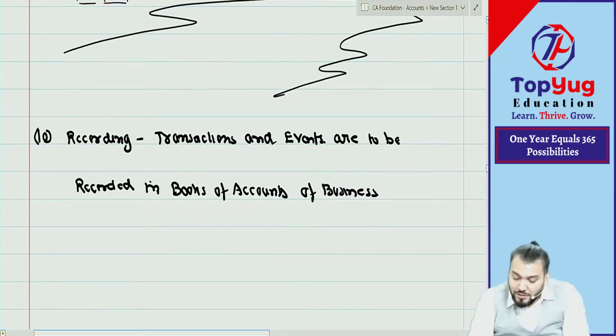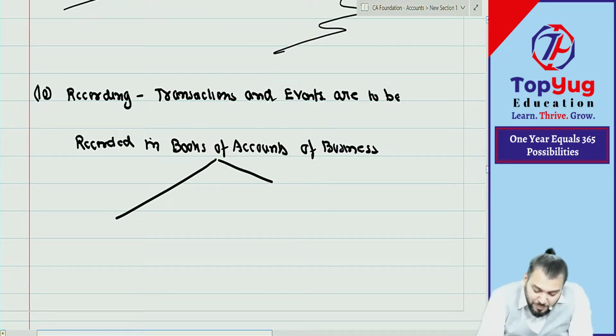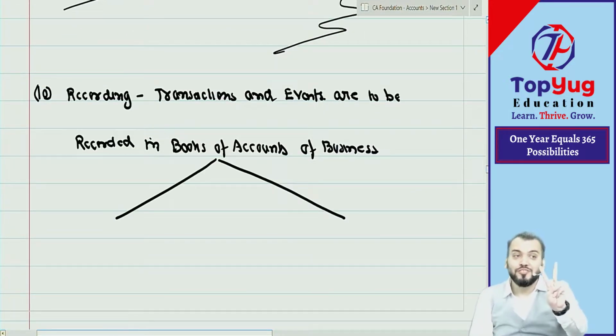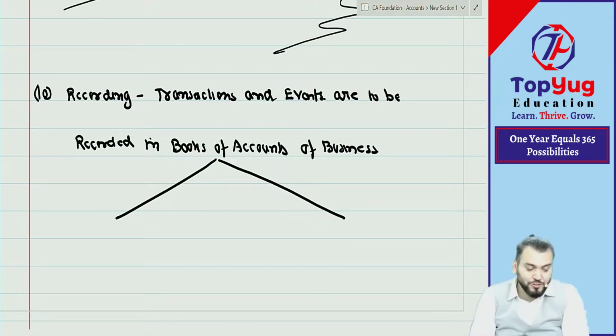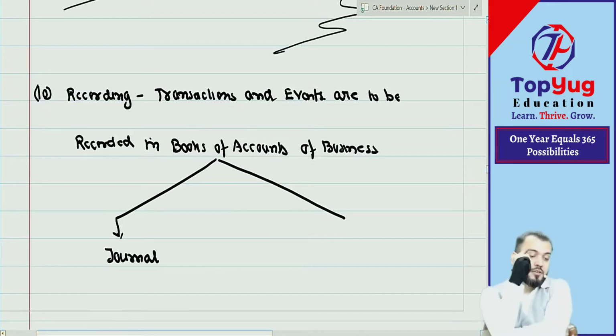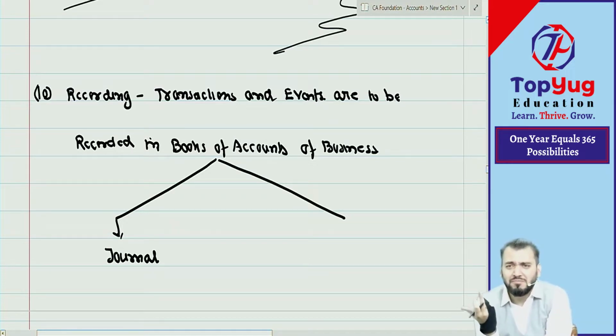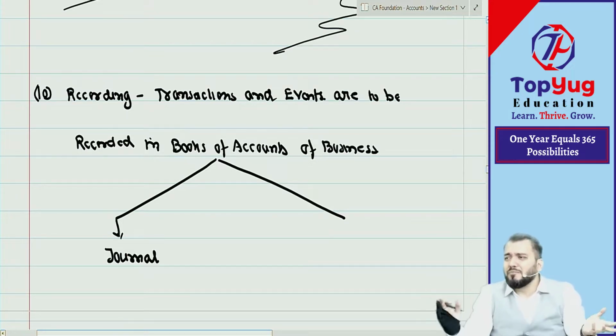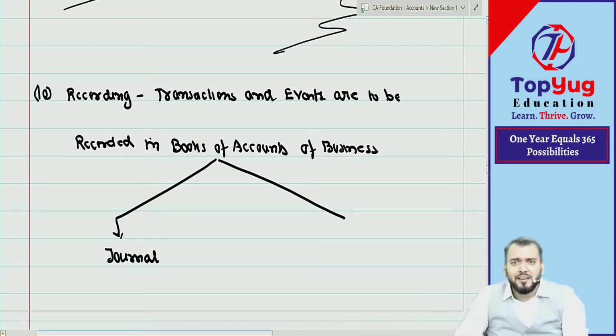Correct? Understood. So there are two types of books which we prepare. How many books? Two books. We prepare two books. The first book is known as what? Journal. Journal is the name of the book. Someone has given that name, and we are following that name. Don't worry, we will understand how to record in the journal. Someone has given the name journal.